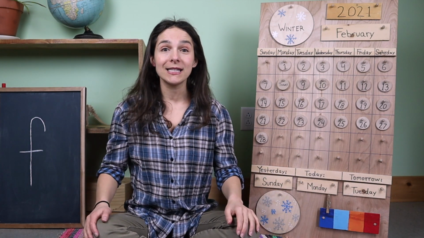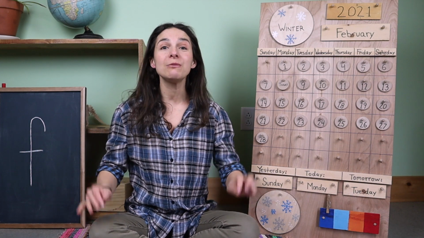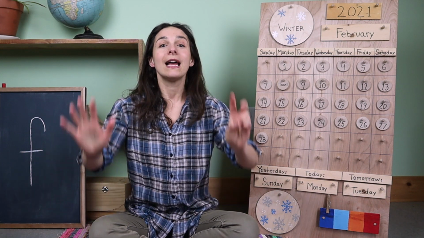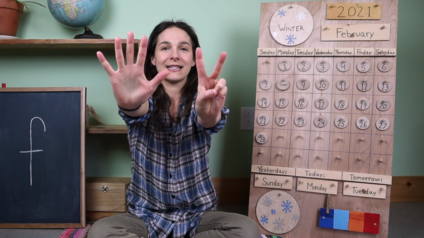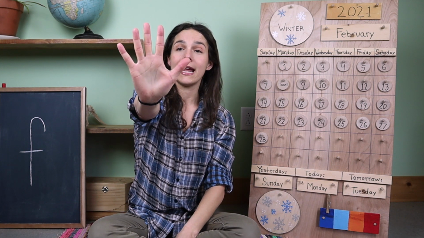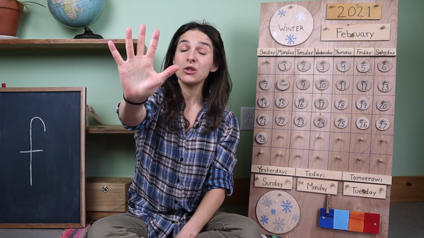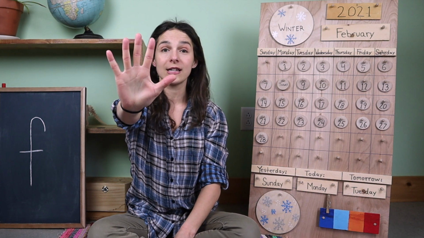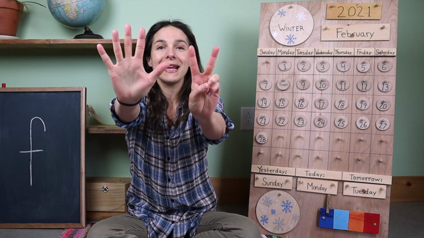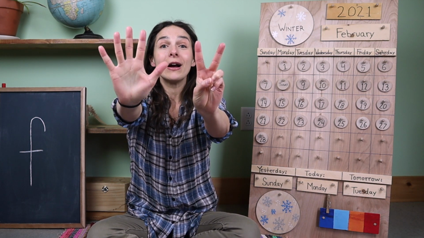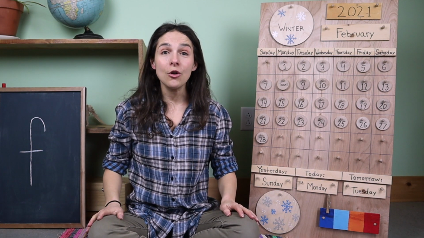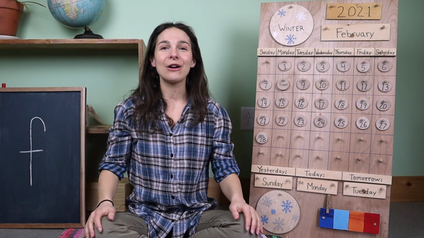Friends, it's now time to sing the Days of the Week song. And because we have 7 days in our week, let's hold up 7 fingers like this. First, I hold up one hand. But wait a minute, this one hand only has 5 fingers. I need 2 more fingers to make 7. There we go, 7 fingers. And if you know the words to the song, please sing along with me.